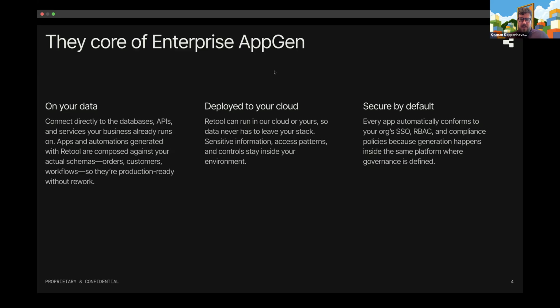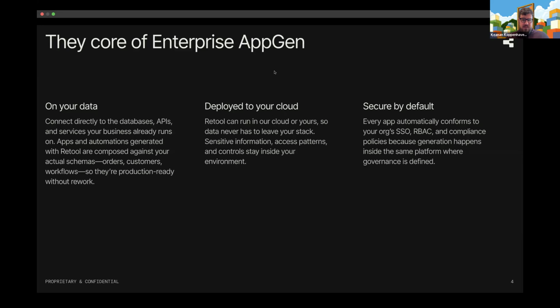And number three is secure by default, right? Another big gap that you have to jump over when you go from something that just you yourself are working on to rolling it out to your entire team is, how do you authenticate people? How do you decide what permission levels they should have? Can they use certain parts of the application? And with a lot of the other AI app gen tools, this is really difficult.